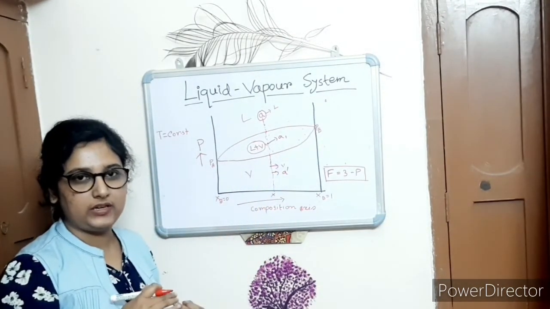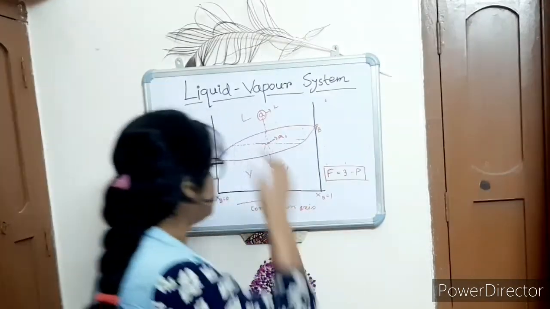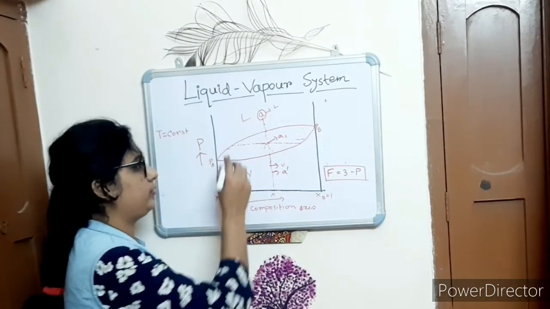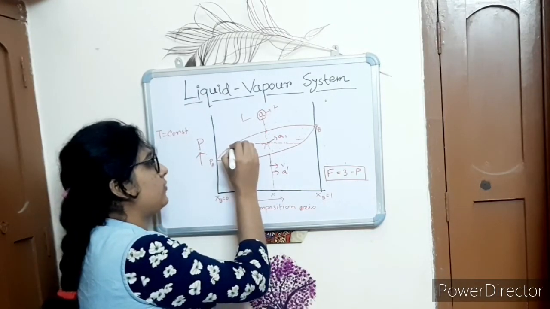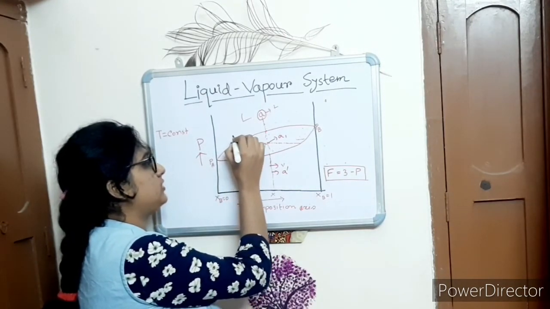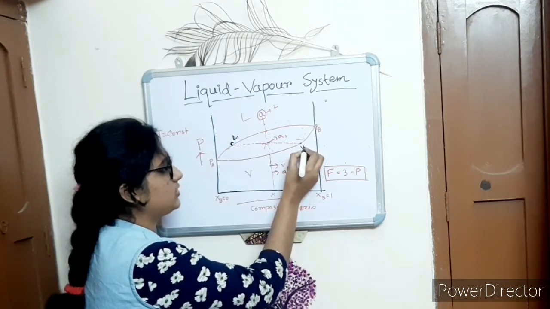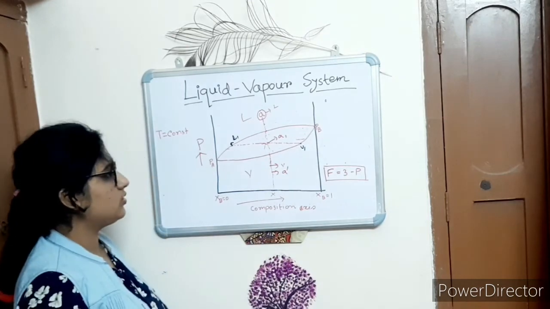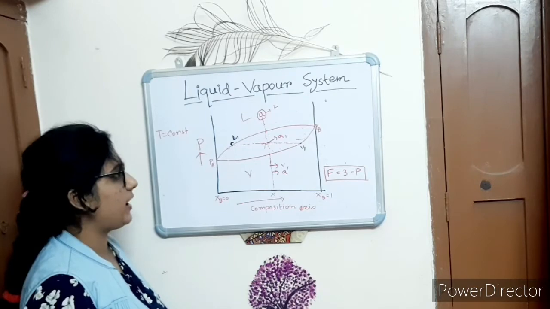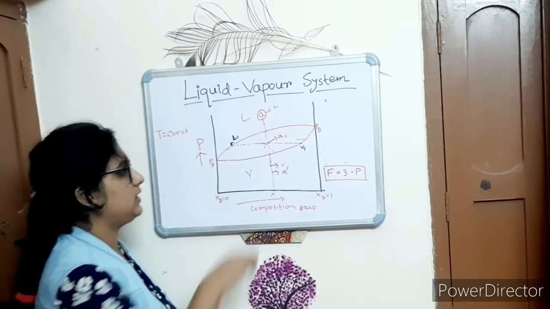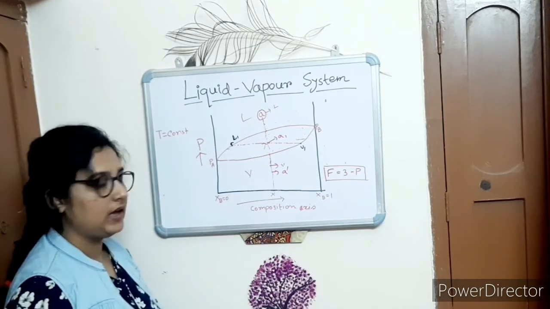As at point A1 both the liquid and the vapor phase can coexist, for this calculation you have to draw a tie line. This end denotes the composition of the liquid phase, and this end denotes the composition of the vapor phase. The amount of the liquid phase and the amount of the vapor phase at that particular point A1 can be told by the lever rule.